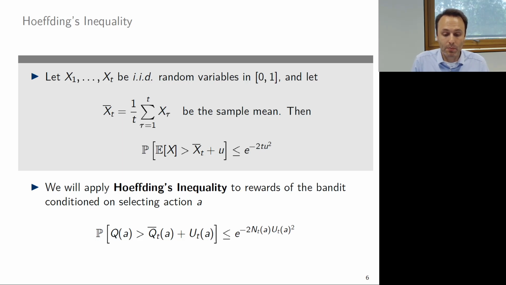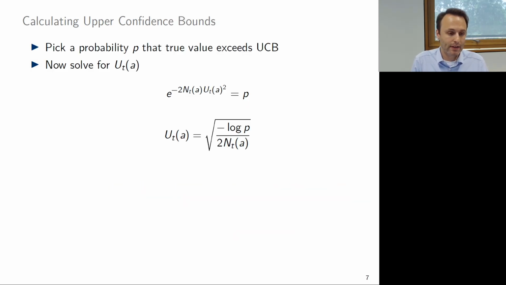Now, this is great, but we need to put a little bit more structure on the right-hand side. So let's take a look. Well, we can just say that we want with some probability p, we want this right side to hold. So what can we do there? We just pick a probability and solve for the upper bound, ut. So if we do that, we get the expression that ut of A for each arm is equal to the square root of minus log p divided by 2 times the number of times this arm has been played.